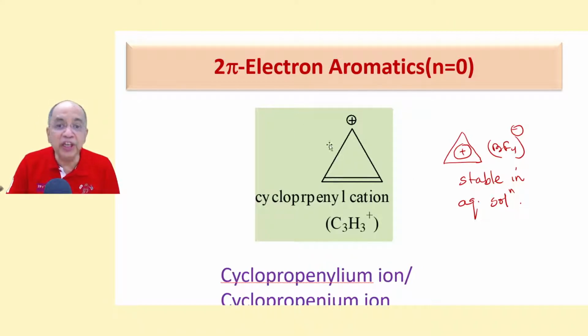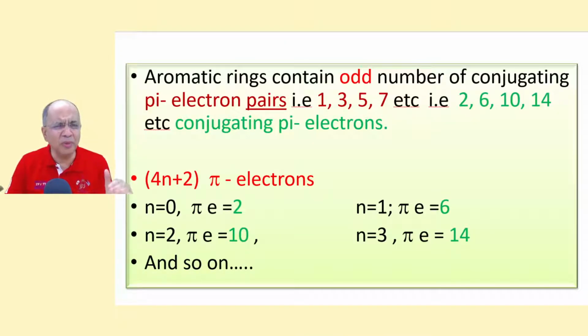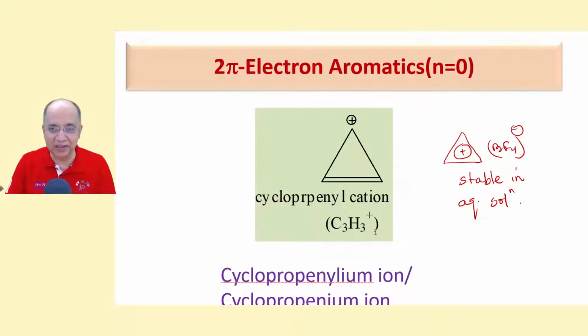But due to ring strain, 3-membered rings are very unstable because of ring strain. Because of that, it is stable only at sub-zero temperature, minus 20 degrees Celsius. It is stable. You can store it for as long as possible. So this is the first aromatic species, wherein this whole number n is 0. Let us not remember this 4n plus 2. Let us remember the odd number of electron pairs.